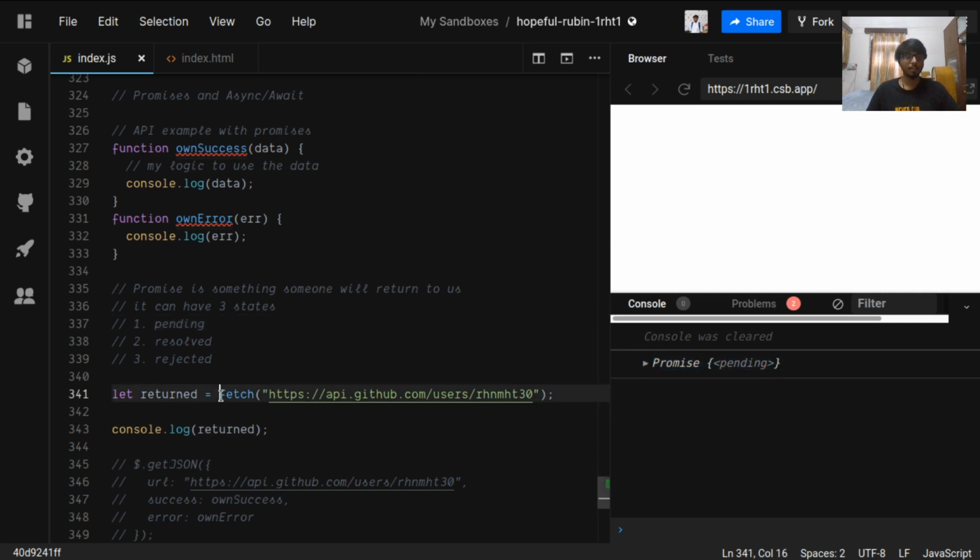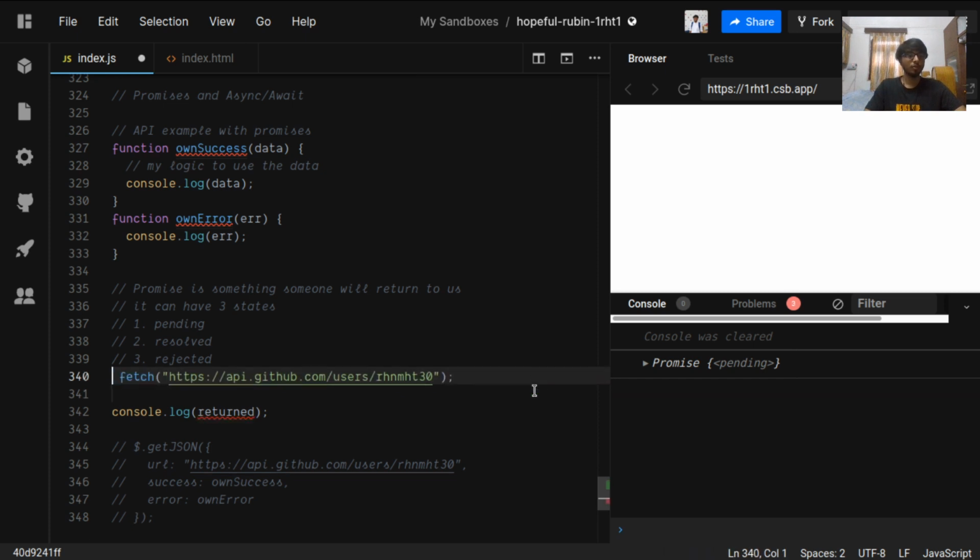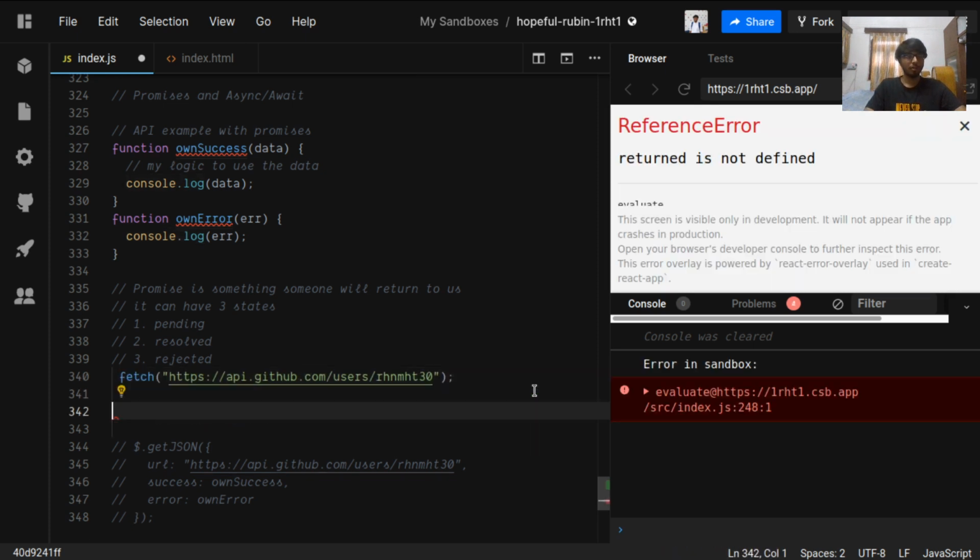The fetch function call takes the URL and gives us a promise that yes, I will return you something, but it is right now in a pending state. So how will we come to know that it has returned us something?